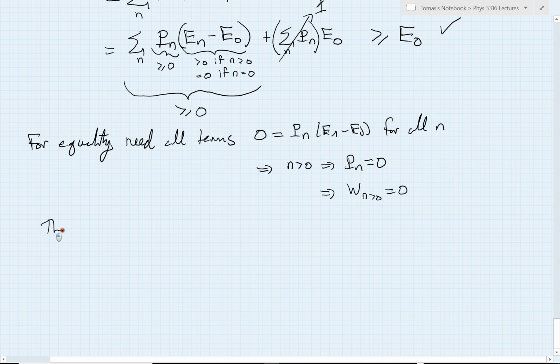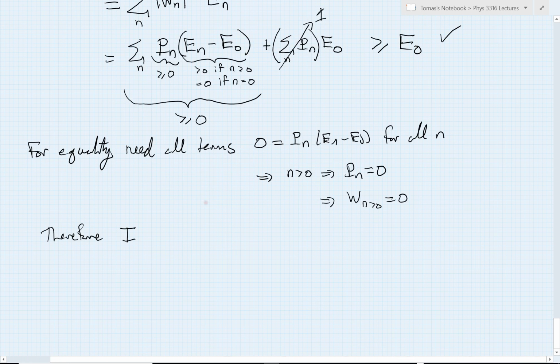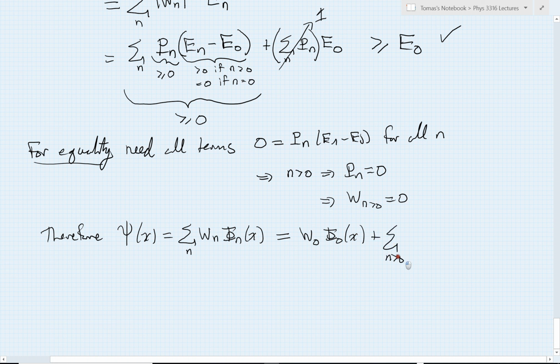And so then, therefore, if I write down my state psi of x for this situation of the equality that I'm considering, by the quantum principle of superposition, psi of x is a sum over all states, their weights times the corresponding states. This sum, of course, has two different types of terms. Either n is 0 or n is not 0. When n is 0, I get W0 times phi 0 of x. And then for the terms where n is greater than 0, as I've just shown, all of those weights must be zeros.